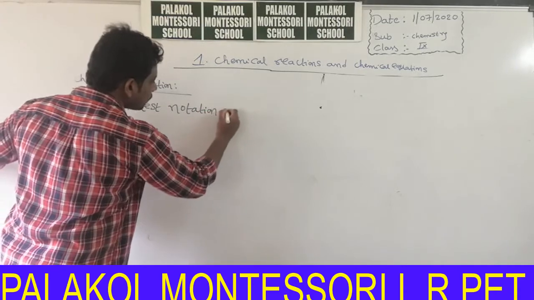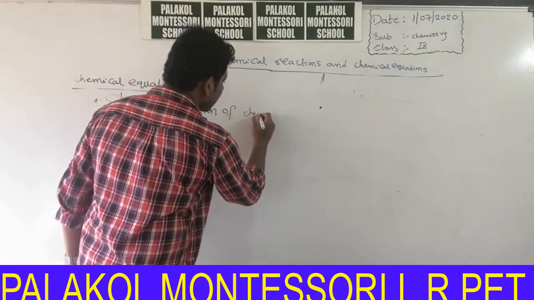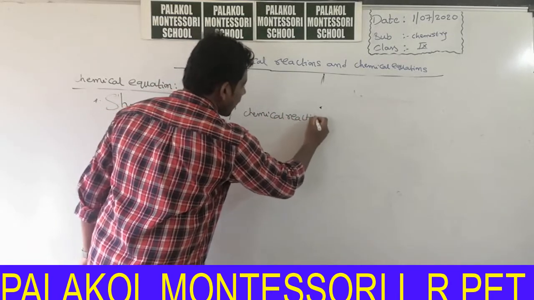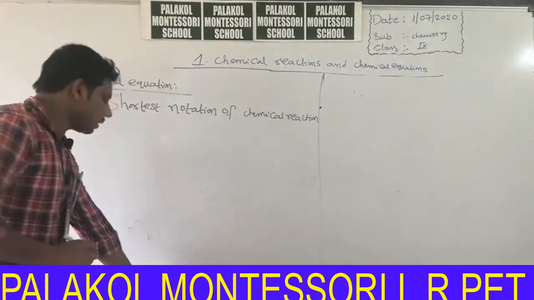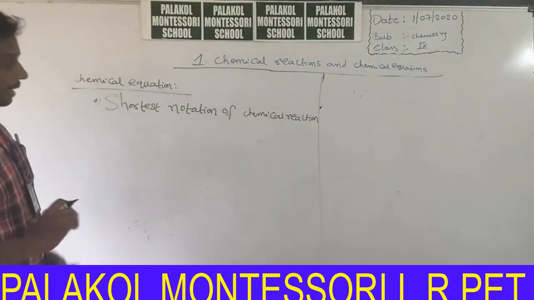Chemical equation means shortest notation of a chemical reaction. Shortest notation of a chemical reaction is called a chemical equation.